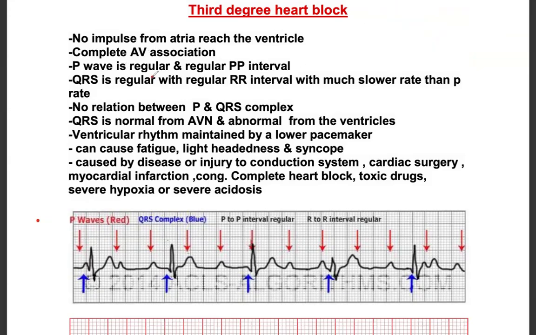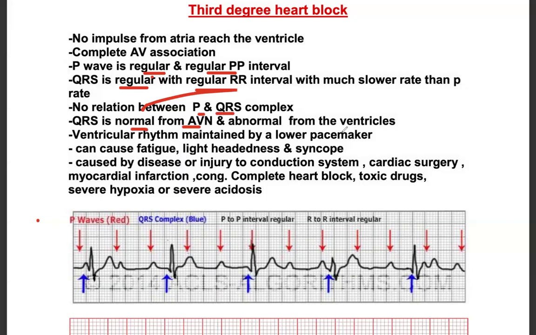P wave is regular with a regular PP interval. QRS is regular with a regular RR interval, with a much slower rate than the P rate. No relationship between P and QRS complex. There's no relationship. QRS is normal if it is from the AV node and abnormal if it is from the ventricles.